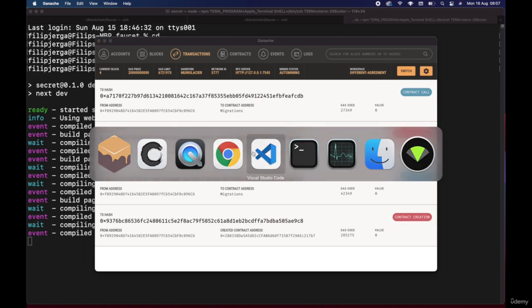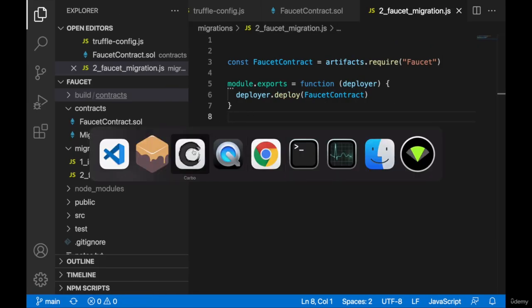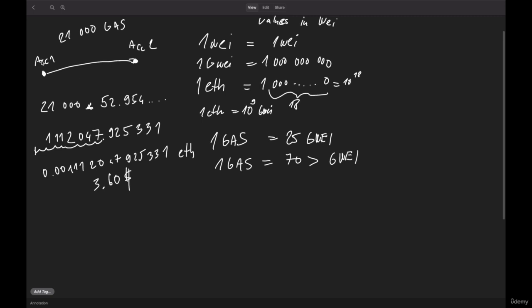I would like to again emphasize that a basic transaction, when you are sending Ether from account to account, costs 21,000 gas, and gas has a value in Ether. You need to pay Ether for gas, and usually this is stated in GWei. When you go to the Ether gas station, you will see the gas price, and you have three different prices: a fast price, an average price, and a slow one.